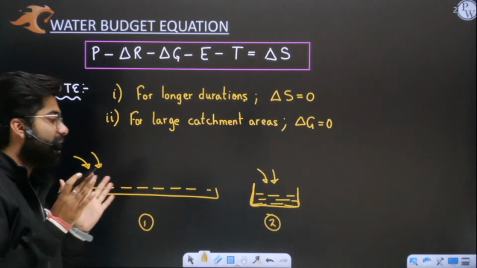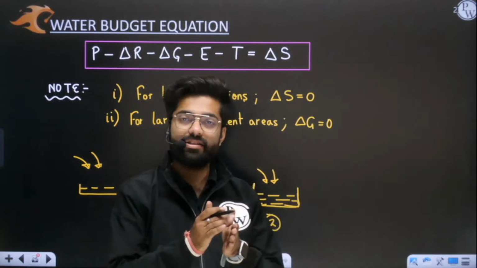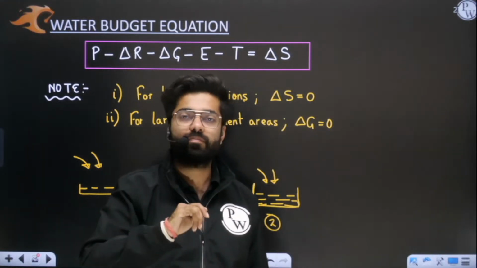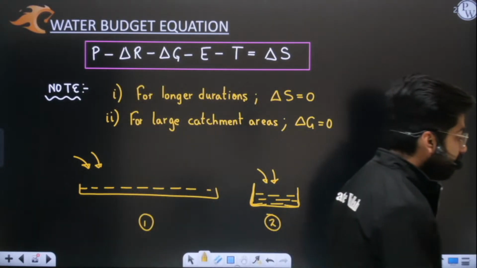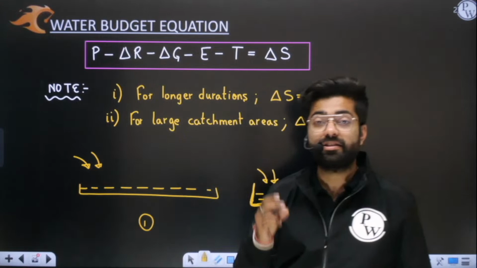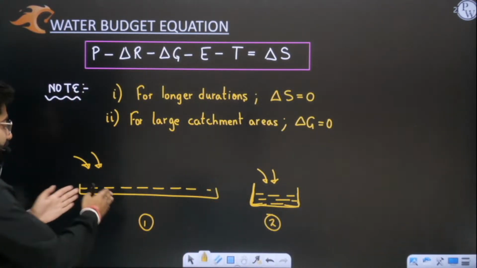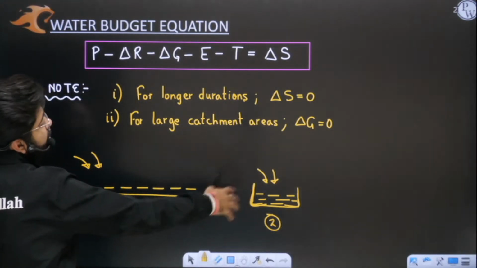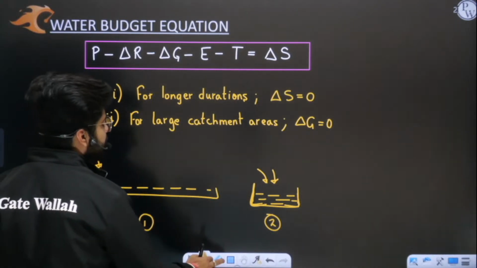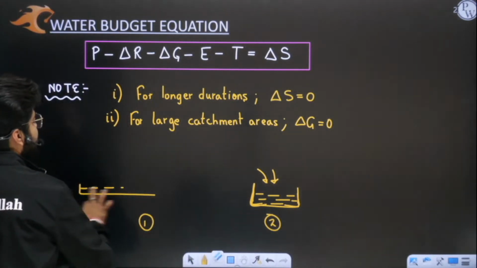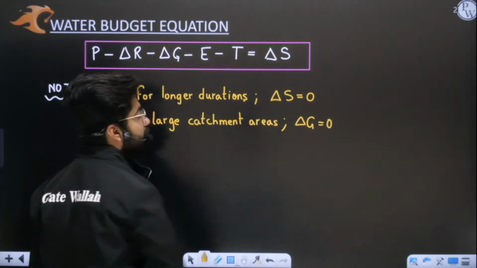Sir, it is very obvious that I will see more fluctuation in the second one. Why? Because the area is less. When the area is less, the change in depth will be more, because we have to ensure that constant volume is there. Yes or no? Obviously, both of you have understood that in the second case fluctuation will be more. Yes, sir. So you can say that when we have a very large, very huge catchment area, the groundwater will not fluctuate much. That's why I am assuming it to be equal to 0.